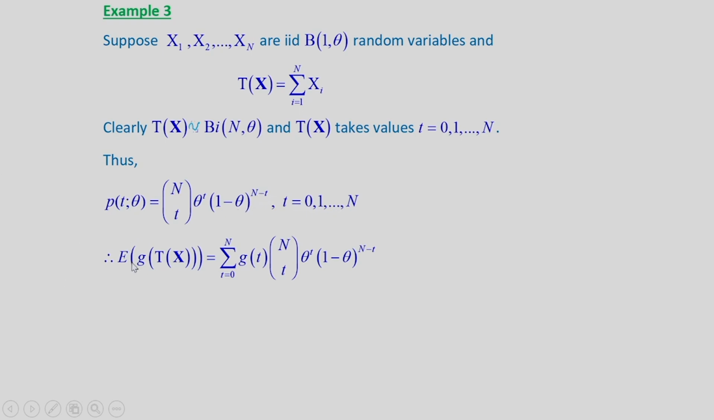And expected value of g(T(x)), T(x) is a function of x now. So, if I consider expected value of any bounded function g(T(x)), it will be given by this summation t going from 0 to n g(t) into nCt into theta to the power t into (1 minus theta) to the power n minus t. Now, we will apply the condition for completeness.